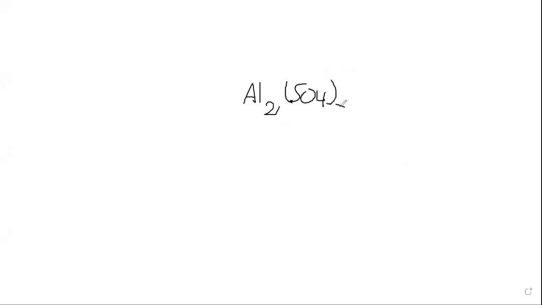Al2(SO4)3. So who could tell me how many aluminum do we have, guys? 2. Two aluminum. Good. How many sulfur do we have? 1. No, 3, because there is a bracket and there is 3 outside. The subscript is common for both of them. Okay, don't forget. So they are 3. How many oxygen do we have? 3. No. 4 multiplied by 3 equals 12.